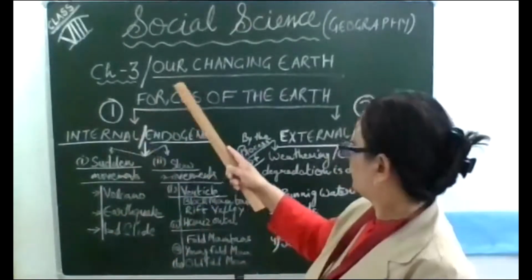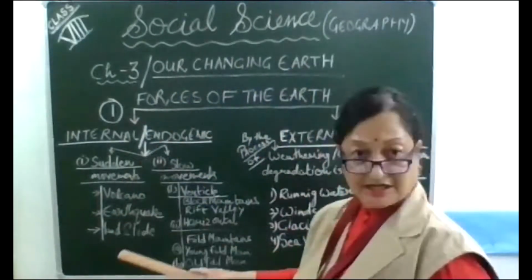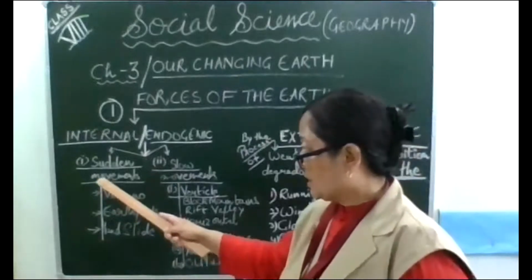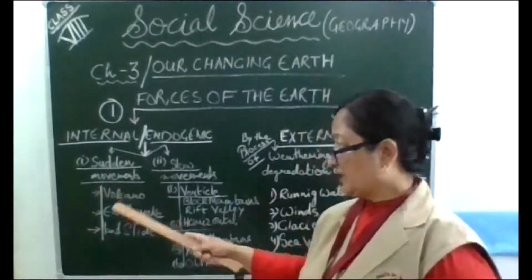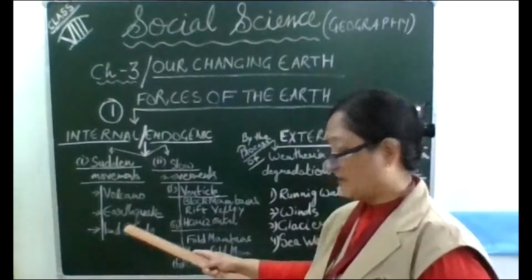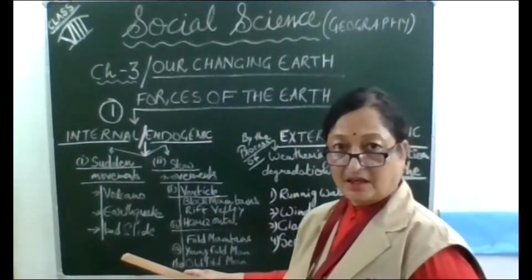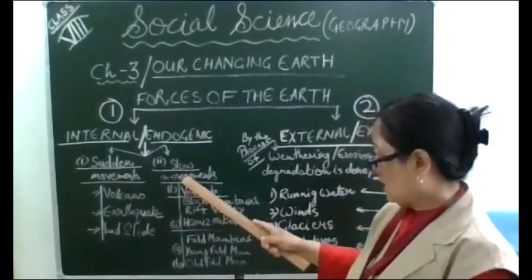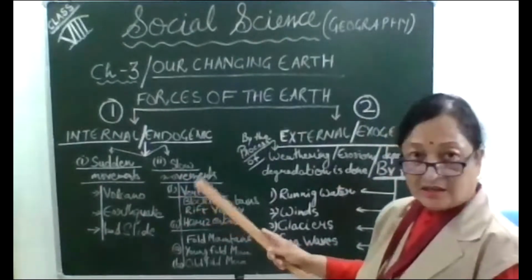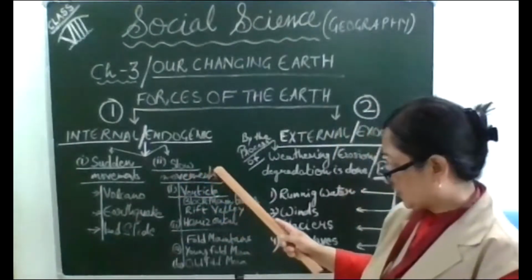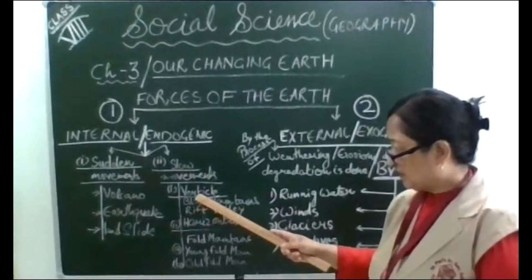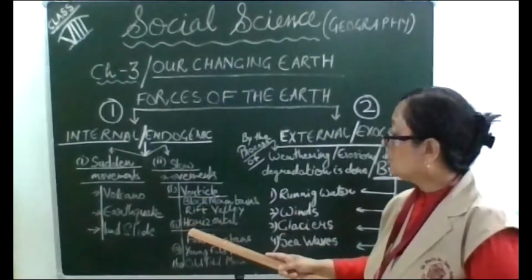Changes in the landform. Sudden movements are volcanoes, earthquakes, and landslides. Slow movements work in two ways: vertical movements and horizontal movements.